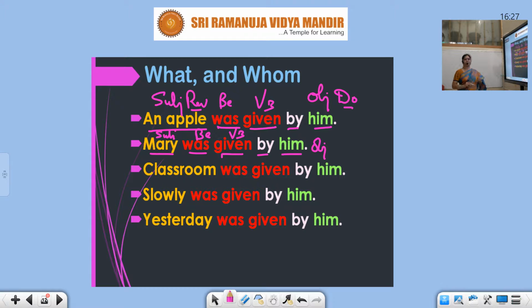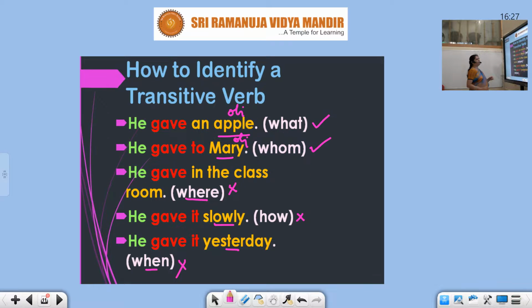Who was given the apple? Mary was given the apple. So this is also a meaningful sentence. Here an apple is a direct object and Mary is an indirect object.